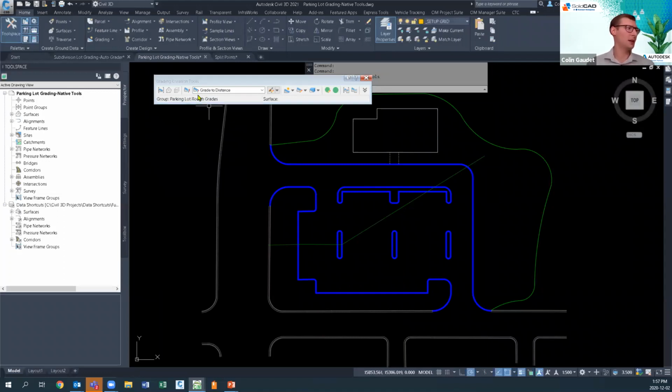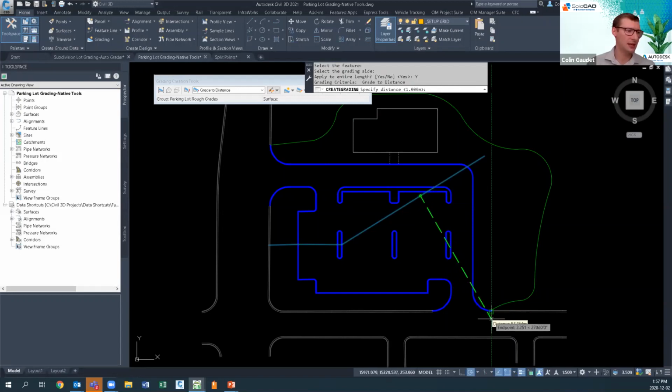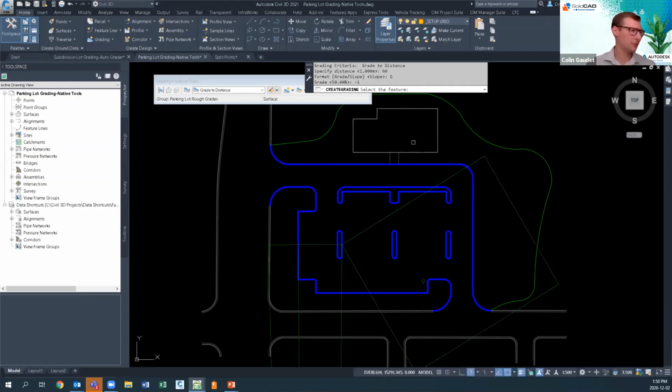So I'll click OK. Now we've got a grading group. I want to grade to distance. Looks great. Let's create grading. I'll select that baseline, which is a feature line here. Pick my grading side. The entire length, yes. And what's my distance? I want to make sure that I'm encompassing that. So 60 definitely grabs everything. I'm going to do it at a grade of -1. So it slopes towards that exit.